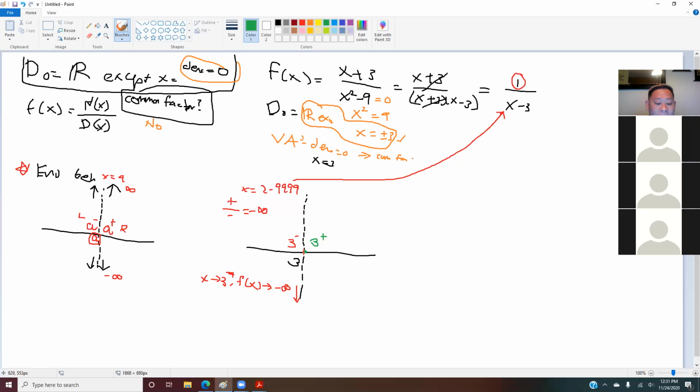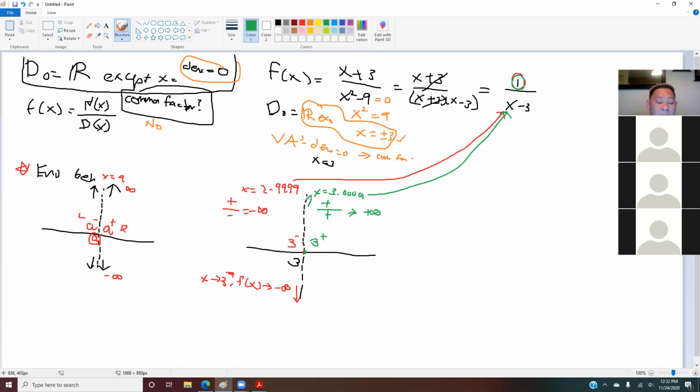Now we will use a number that is very close to 3 on the right side, and that number is 3.00001. We will plug it into your x here, and we want to figure out, are we getting a positive or negative? Again, we got 1 on top, so that means this is a plus. And then 3.000001 minus 3, you will also get positive. And positive divided by positive, you will get positive infinity.